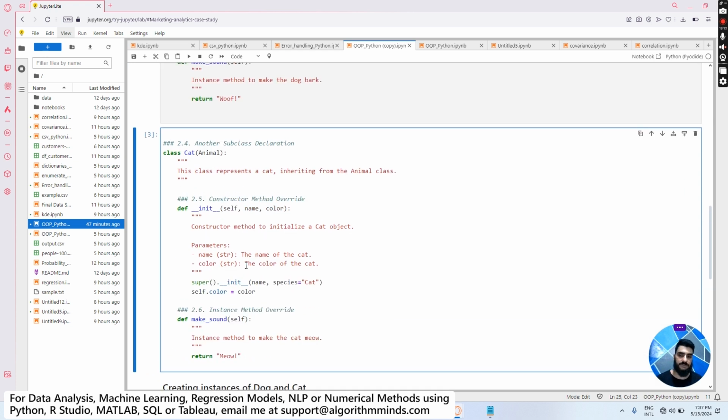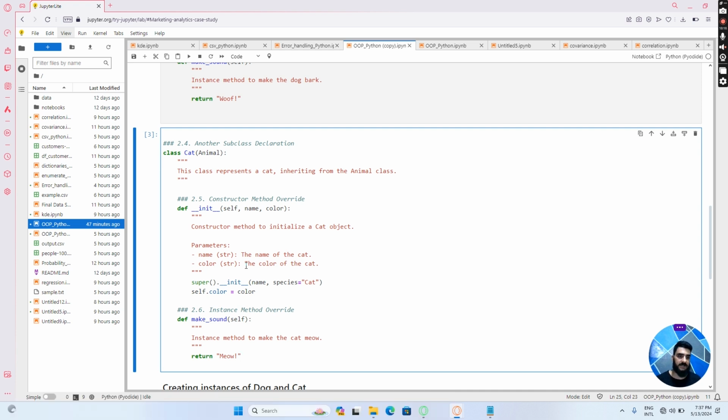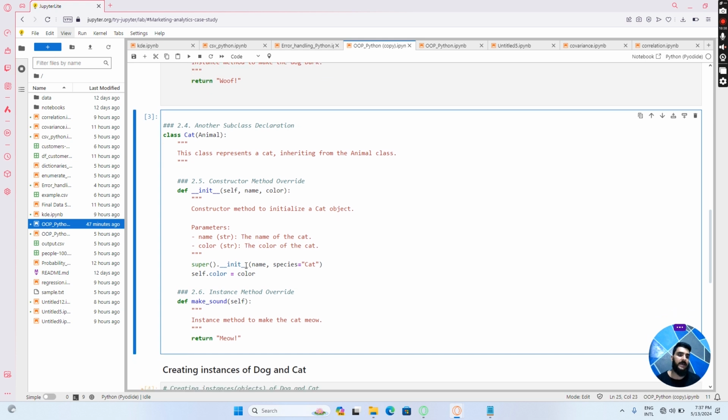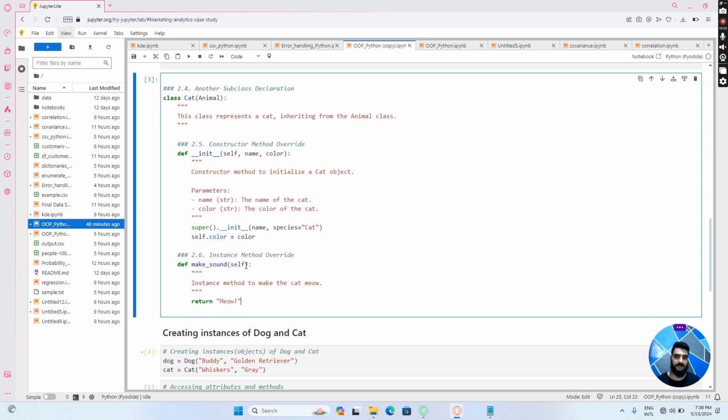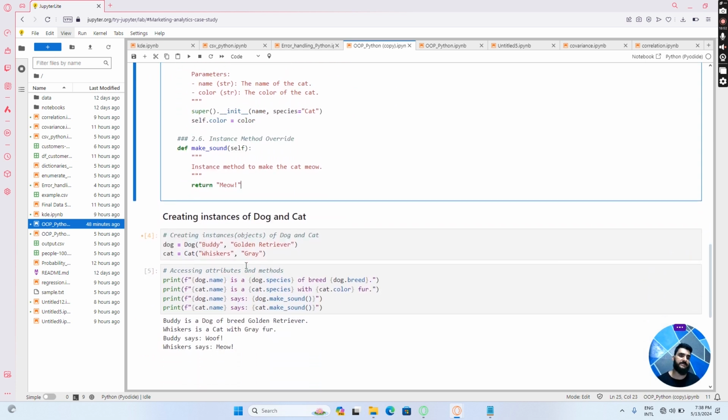Just to revise the concept, we have a class that has attributes and methods. Attributes we can define as data, and methods can be defined as functions. Using that class we can create subclasses with specific features. For example, animal was the main class. We are able to create subclasses such as cat and dog from it. We were also able to override some of the attributes and instance methods of the main class when we defined the subclass in inheritance. Now let's move on to actually creating an object.